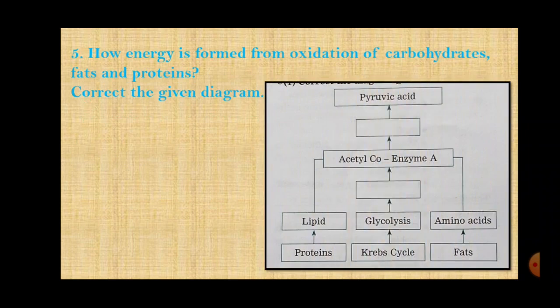The last question in the textual exercise is how energy is formed from oxidation of carbohydrates, fats and proteins, and you have to correct the given diagram. They had given a diagram but that is wrong. The labeling is wrong. So you have to correct the diagram. I am giving you few minutes.